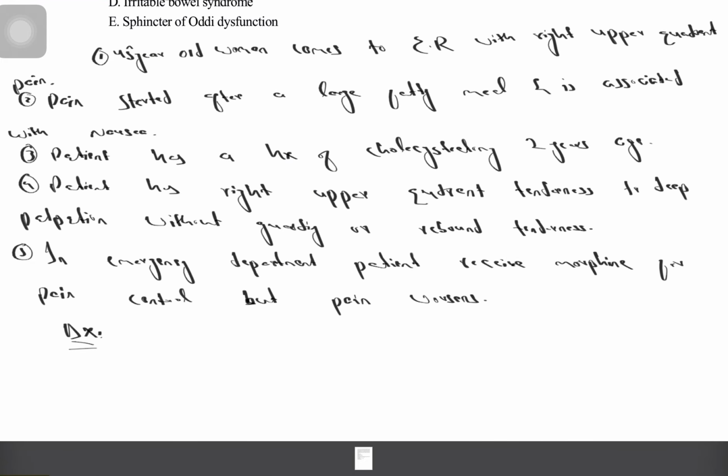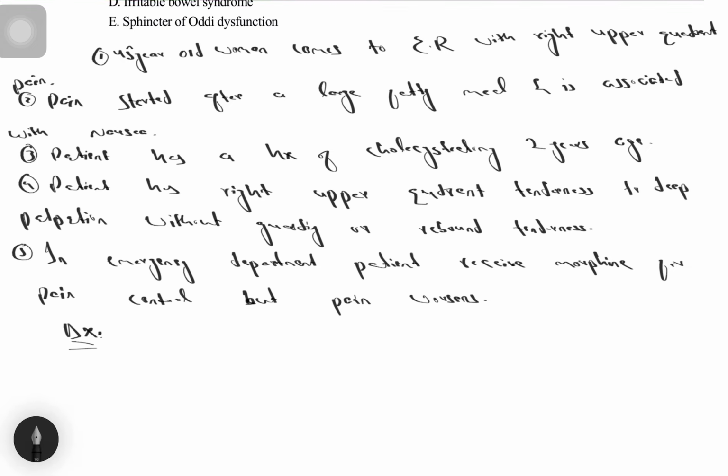So this patient is a 45-year-old woman. She came to the emergency department with right upper quadrant pain. The pain started after a large fatty meal and is associated with nausea. The patient has a history of cholecystectomy 2 years ago. The patient has right upper quadrant tenderness to deep palpation without guarding or rebound tenderness. In the emergency department, the patient received morphine for pain control, but the pain worsened. Based on these, the diagnosis of this question is sphincter of Oddi dysfunction.